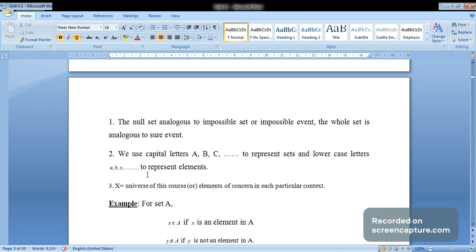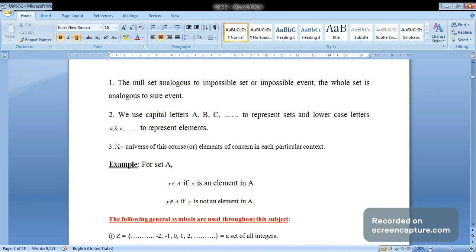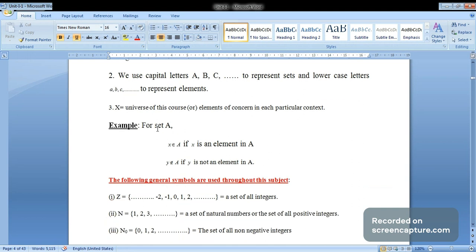Next we take some points. The null set is analogous to the impossible event. The whole set is analogous to the sure event. Capital letters A, B, C represent sets, and lowercase letters represent the elements. The universal set is denoted by capital X, and the elements are concerned with a particular context. For example, for the set A, x belongs to A if x is an element in A.